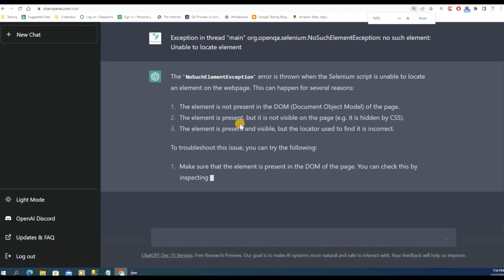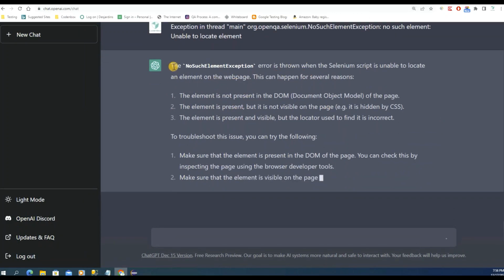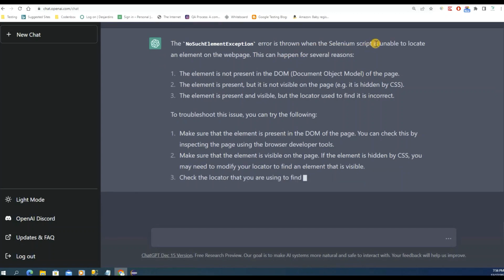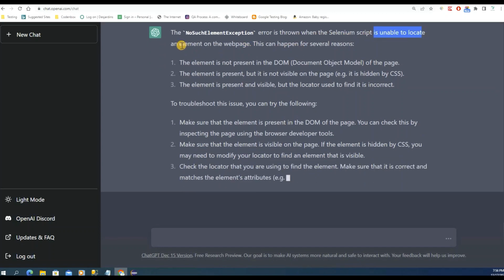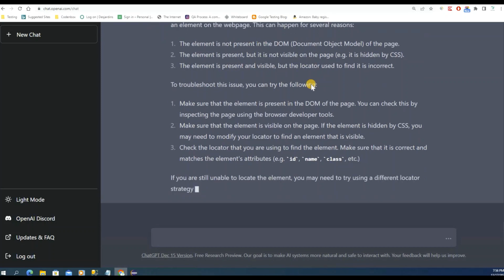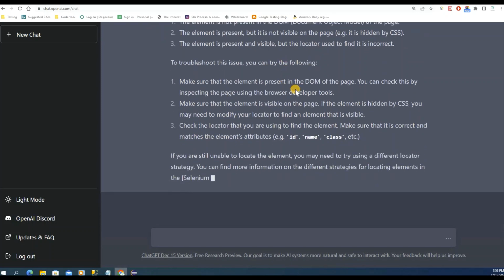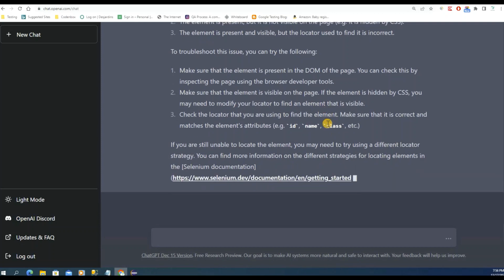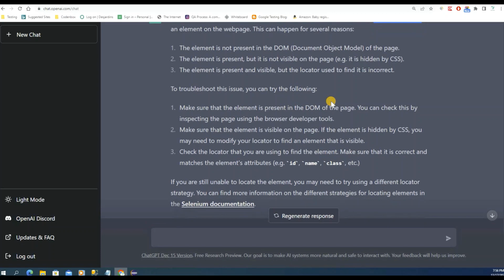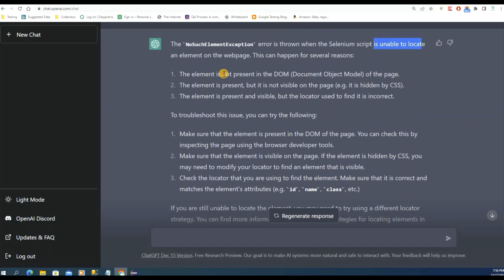Let me begin. It's saying this "no such element" error is thrown when the Selenium script is unable to locate an element on the web page, right? So this is exactly what we know happened. Let me finish it. Okay, and let's see the reason over here: the element was not present in the DOM, so it was not present on the web page. That could be one reason.